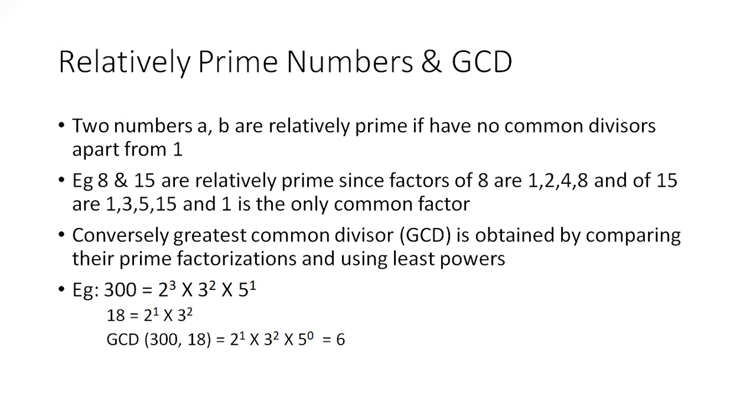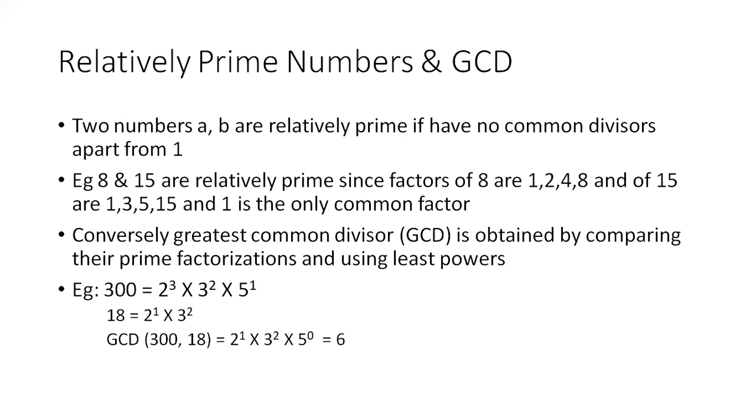So now, how to find the GCD of 300 and 18? First, for 300, the factor is 2 to the power of 3, whereas 18 has only 2 to the power of 1. So in that case, the minimum one is 2 to the power of 1. You write it as 2 to the power of 1. Next, you go to 3 square.